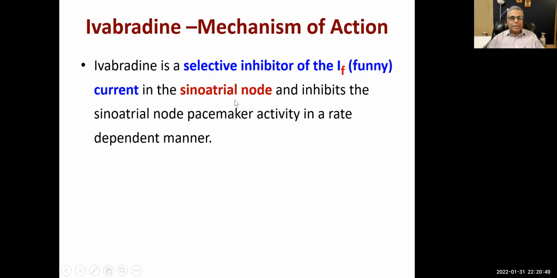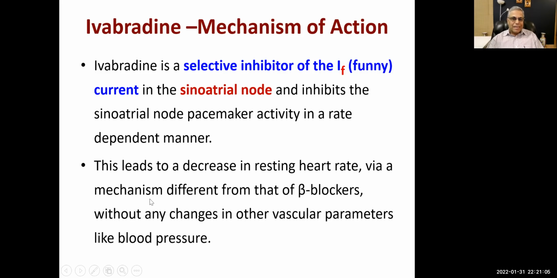In the sinoatrial SA node, which is the pacemaker, and it inhibits the sinoatrial node pacemaker activity in a rate-dependent manner. Now, you'll see that just like beta blockers, it has almost a similar effect, but through a different mechanism. This leads to a decrease in resting heart rate via a mechanism different from that of beta blockers.